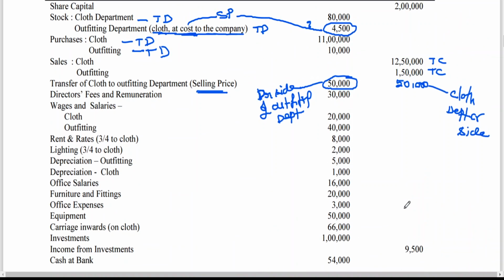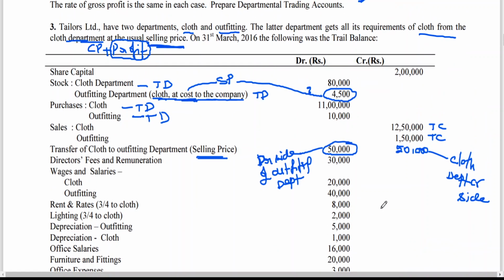Now the problem is that one more point, I just want to discuss each and everything, so maybe tomorrow you should not have any doubt. Sir, you said that the latter department gets all its requirement of cloth from cloth department. Then why have they purchased, sir? Maybe for outfitting department, you may need some material for stitching purposes, other than cloth. And that purchase won't be sold.